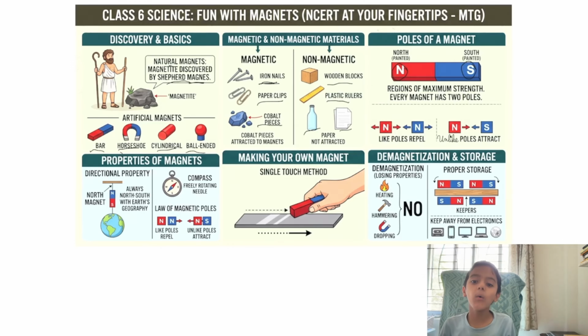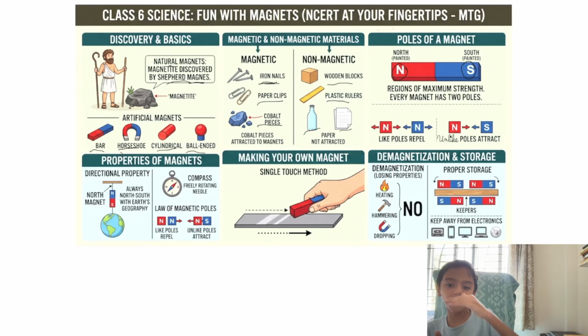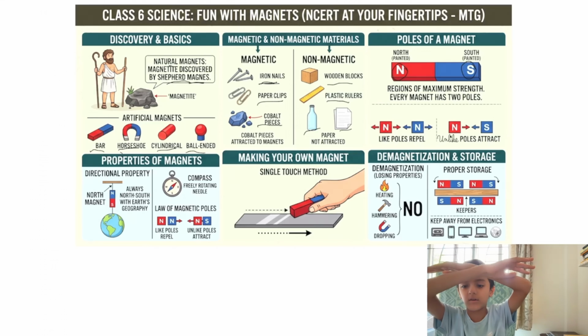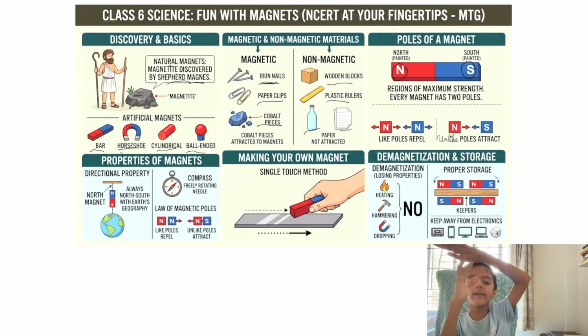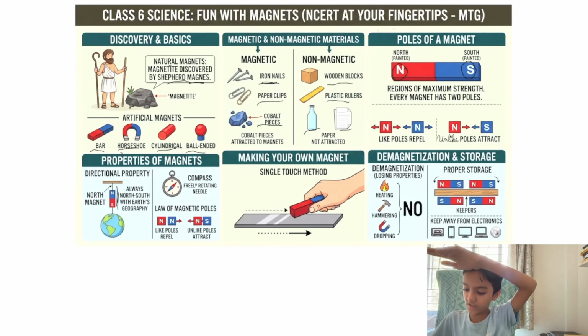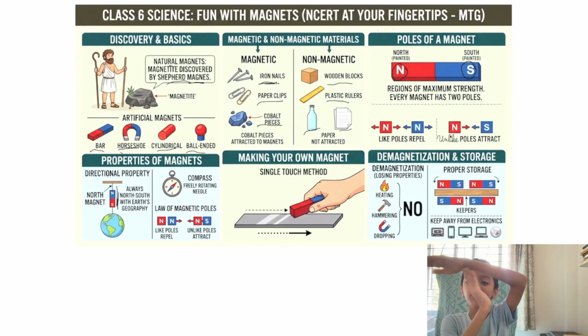Now, let's see the property of magnets. The property of magnets is like, we can say a directional property. Like you take a wooden bar or you take one wood thing and tie it over here, or you keep it over here. Then you make a bar magnet stand over here, like shown in the image. Now, after some time, this magnet will automatically align with the Earth's geographical magnet. You know, Earth has a geographical magnet, its own magnet.